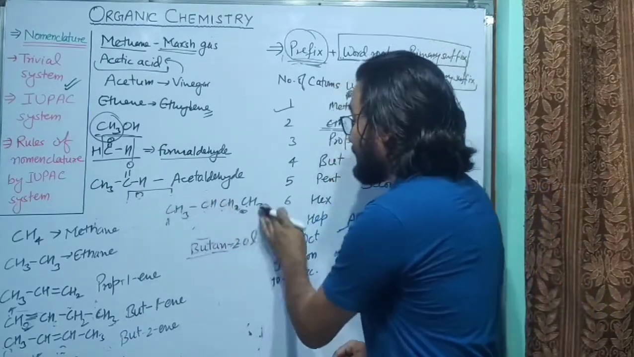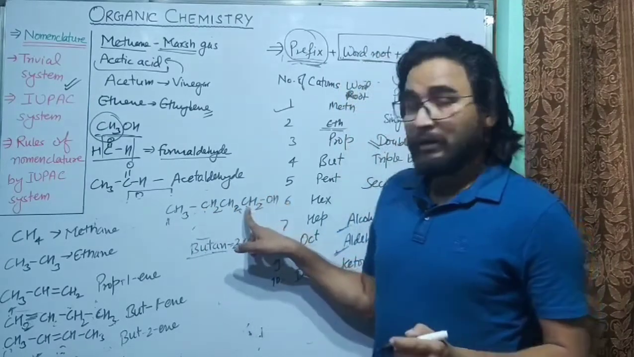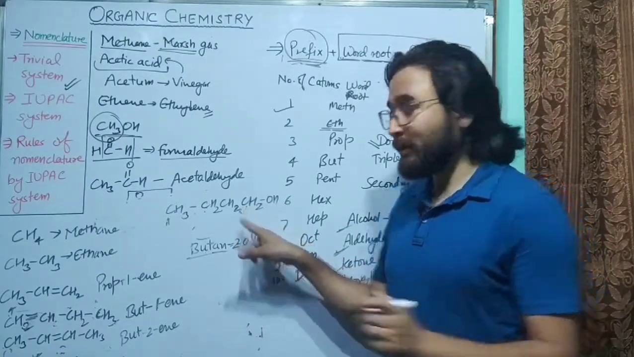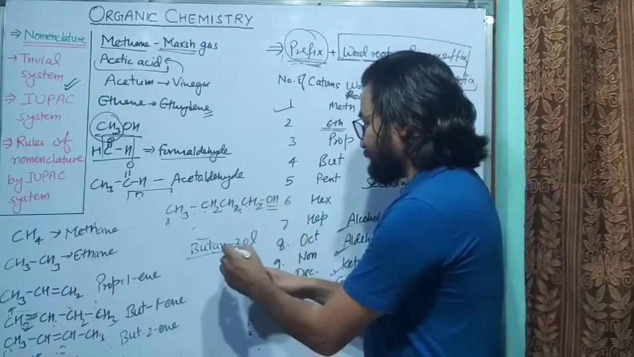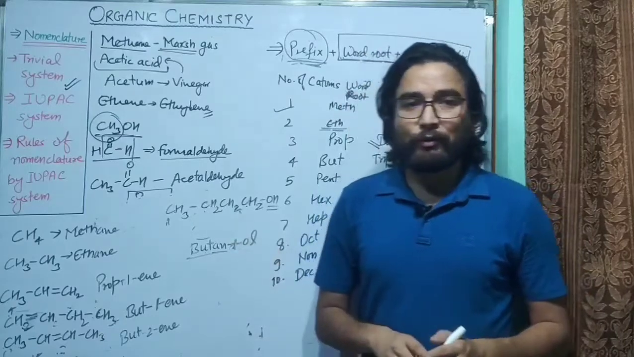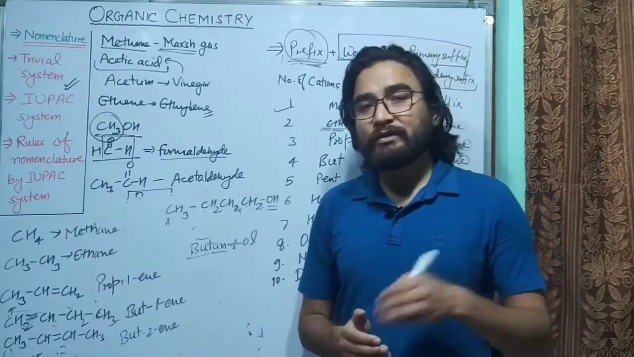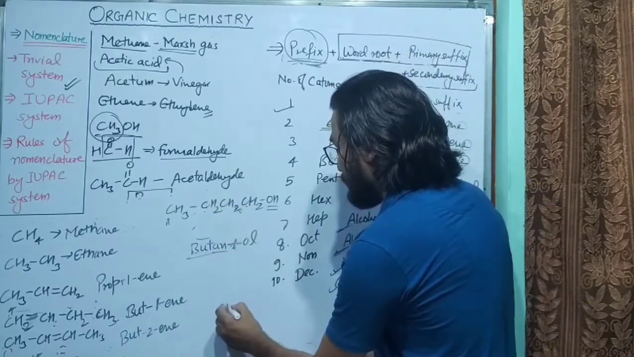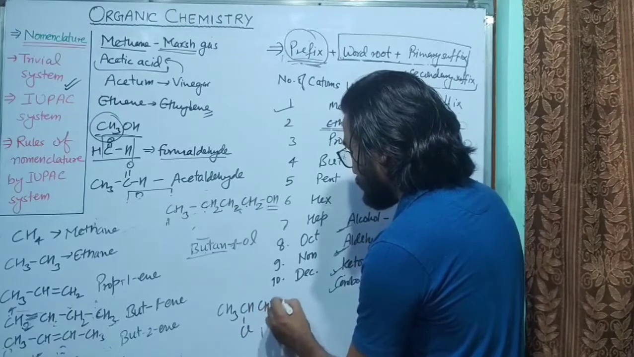Now, if OH is attached to the end carbon atom, CH3, CH2, CH2, CH2, suppose OH is attached to the first carbon atom, it will be first, not last, because the counting is done from the end where the functional group is attached to the lower number carbon atom. Then its name would be butan-1-ol. So butan-1-ol or butan-2-ol, what will be its name? It depends on which carbon atom the OH is attached to, so the name also shows the position of the OH group. Similarly, there is a compound CH3, CH, Cl, CH3 or CH2, CH3.